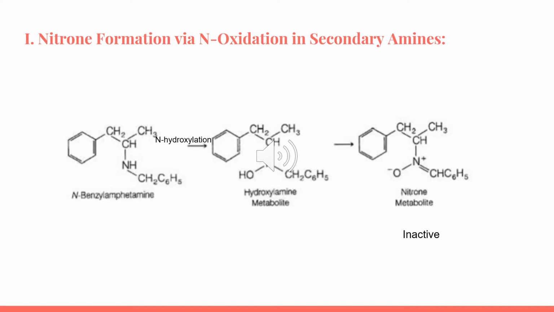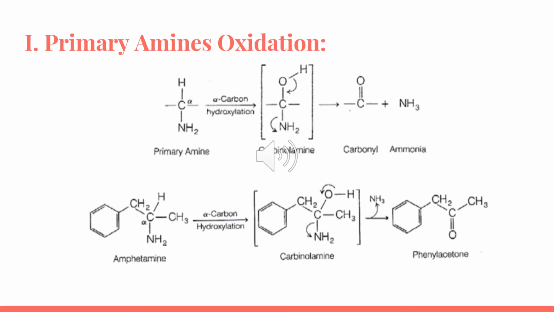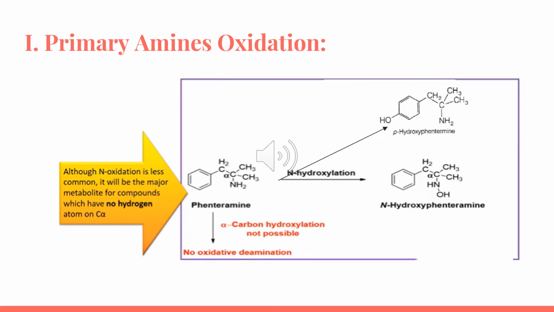It has two alpha carbons, but we favor the double bond formation with the alpha carbon below, since we would have a conjugated system. Conjugation is very much more stable and favored. In primary amine oxidation, the alpha carbon has to have at least one hydrogen for this reaction to proceed, and then we're going to have the loss of ammonia, which is N-deamination. Here, in the case of phentermine, alpha carbon hydroxylation is not possible since the alpha carbon has no hydrogen on it. So no oxidative deamination, also no nitrone formation, and we have different routes of metabolism.